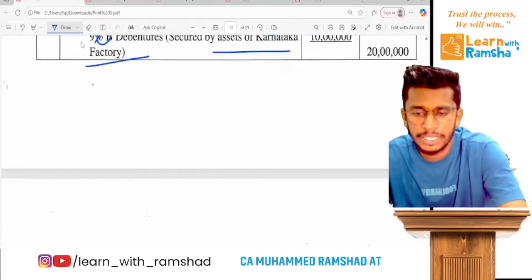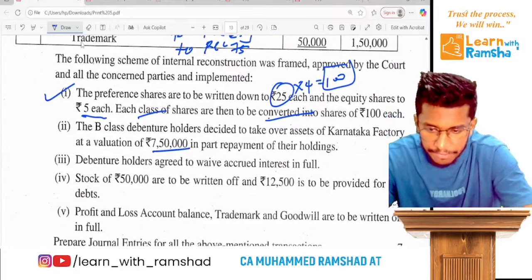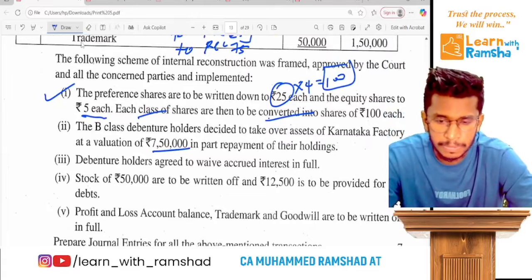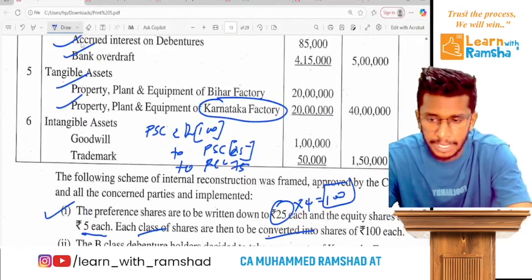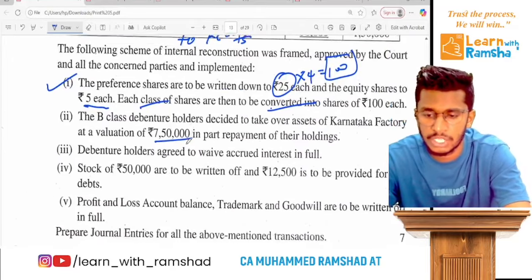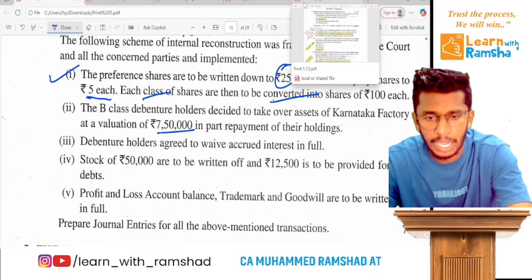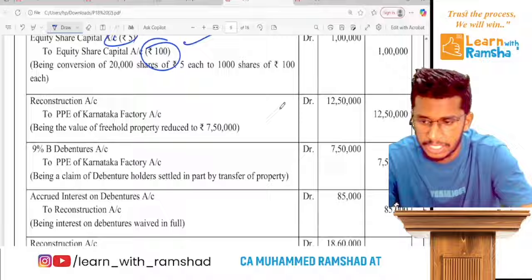So out of which 7,50,000 worth PP has been taken by the debenture holder. So at that time what will be the entry? The entry is simple. You cancel the debenture and you cancel the PP also.